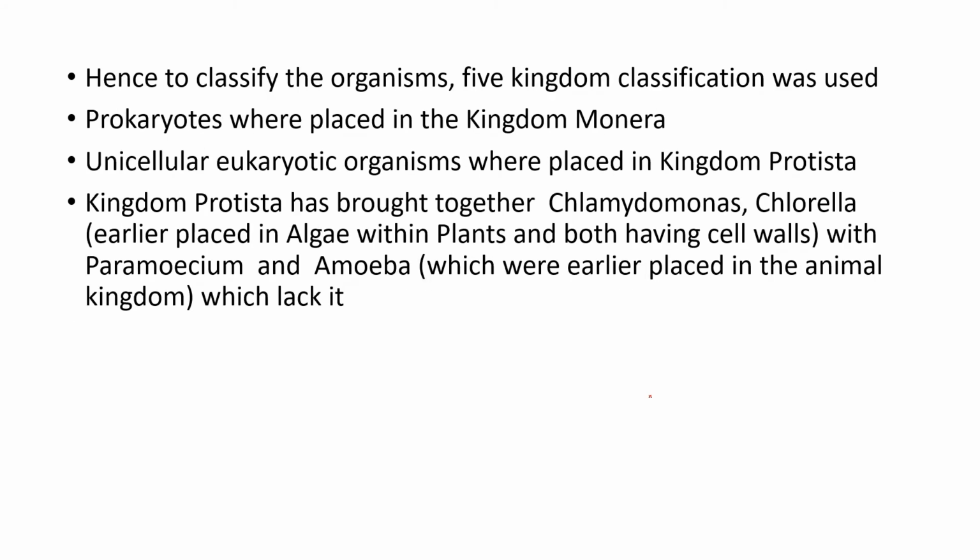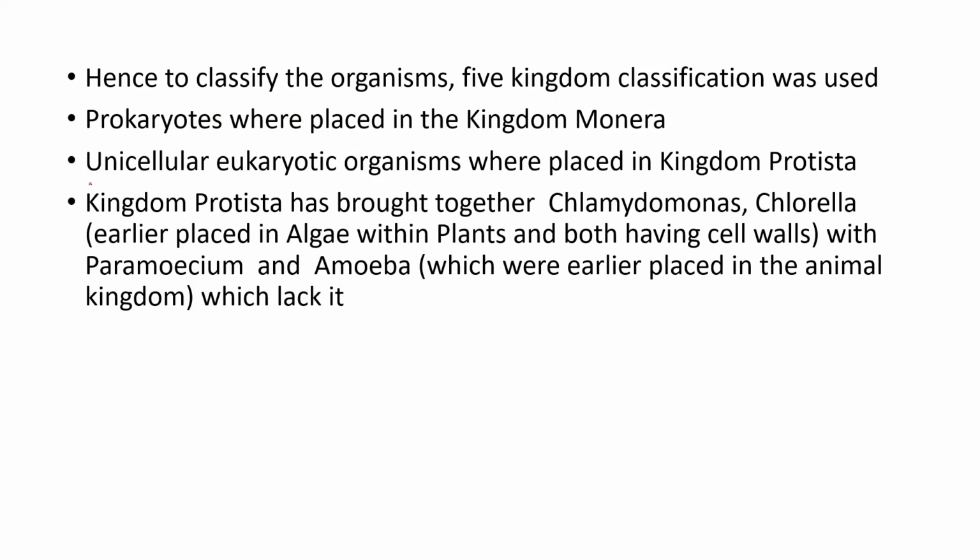So this is the reason the two kingdom system of classification is inadequate to classify the organisms completely or perfectly. Hence, to classify these organisms, another system of classification was used, known as the five kingdom classification. This five kingdom classification was used to overcome all these problems. So in the five kingdom system of classification, prokaryotes were placed into the kingdom Monera.